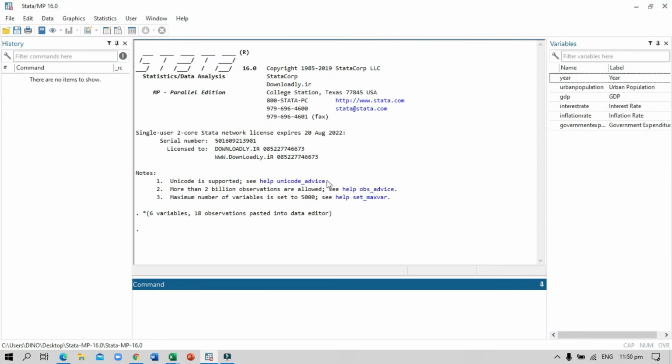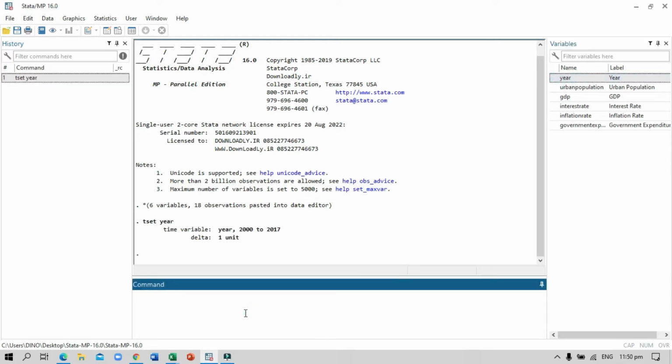So, we first set it into time series and transform the variables into logarithmic form, except interest rate and inflation rate. Reset and click the year. Now let's transform this into logarithmic form.